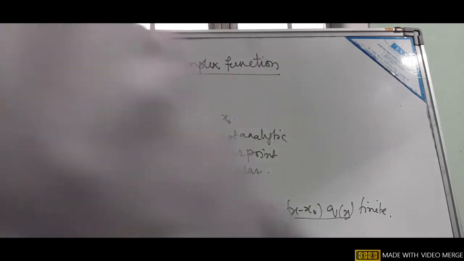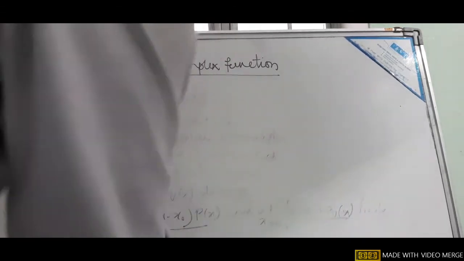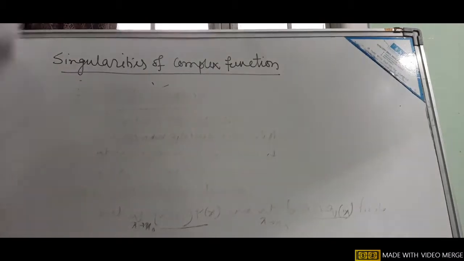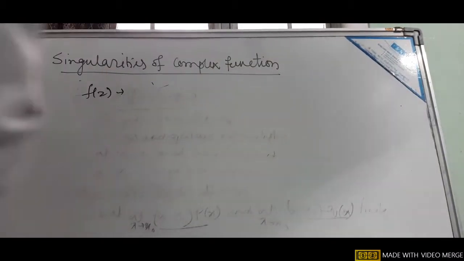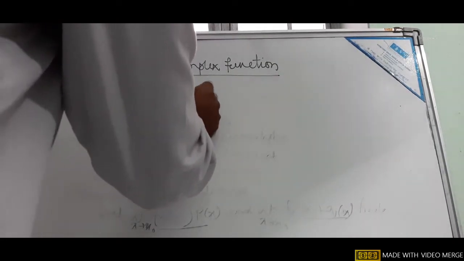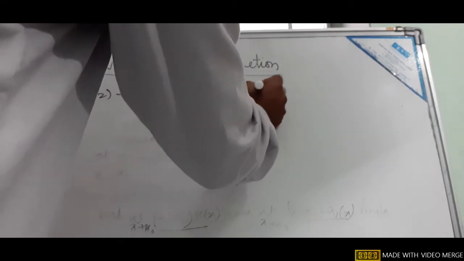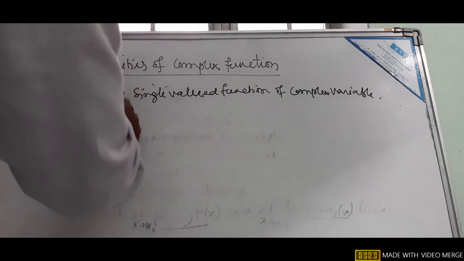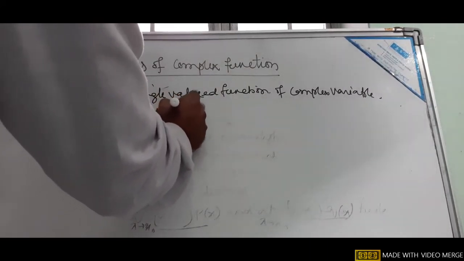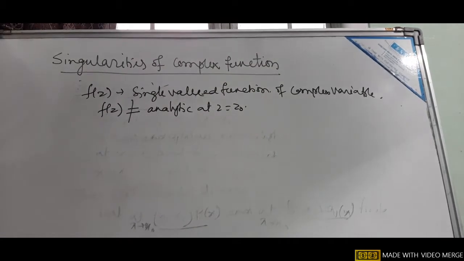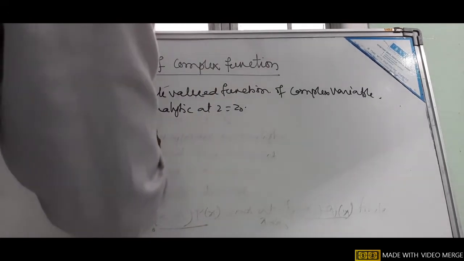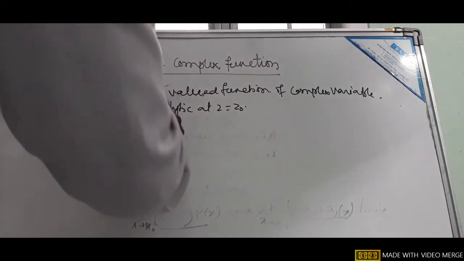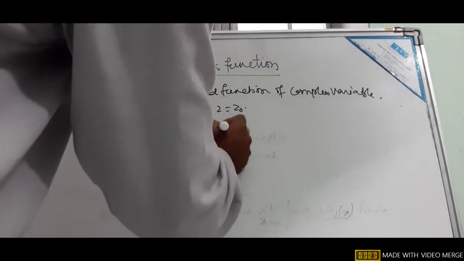So in the case of a complex variable, f(z) is a single valued function of a complex variable, and if f(z) is not analytic at z equal to z0, then z0 is said to be a singular point of f(z), or a singularity.